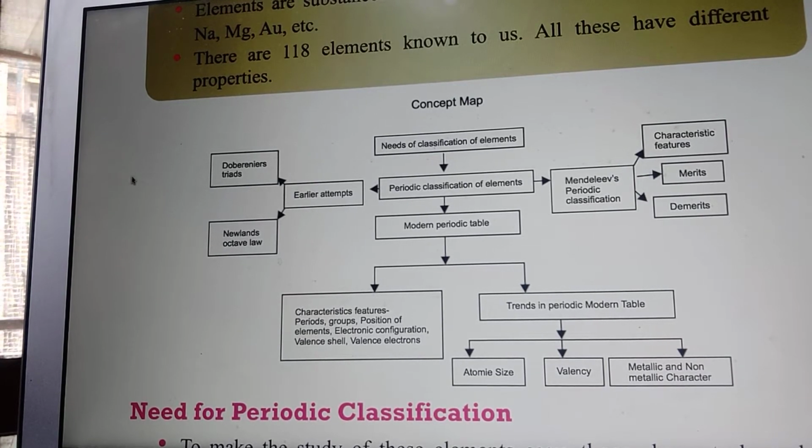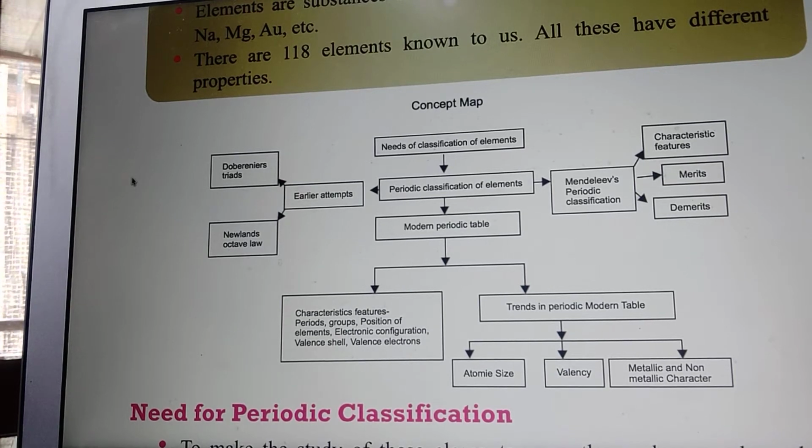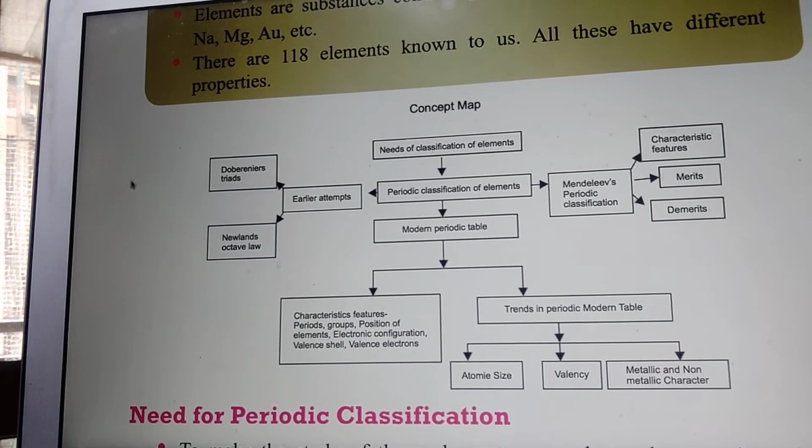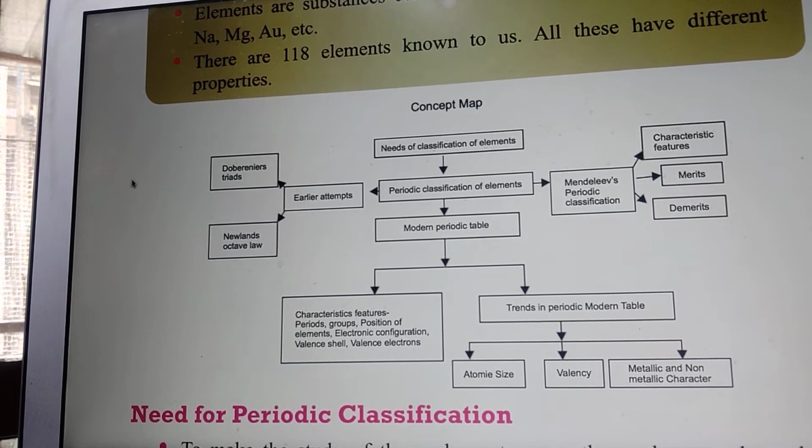The modern periodic table was given by a Russian scientist on the basis of Dobereiner's, Newlands' and Mendeleev's periodic classification. He gave us the best classification of elements.